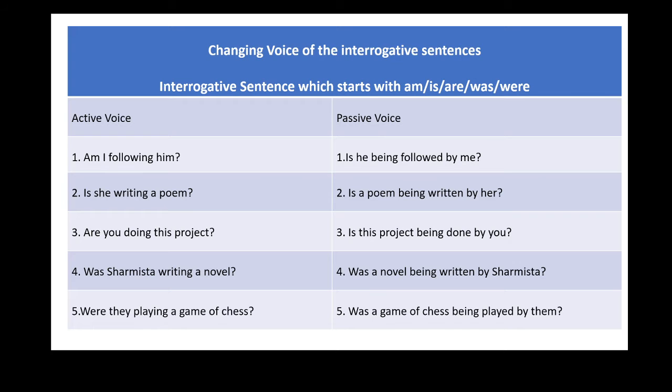The third example is, are you doing this project? Its transformation into simple sentence is, you are doing this project. Its passive voice is, this project is being done by you. And its passive voice in interrogative form is, is this project being done by you? Question mark.